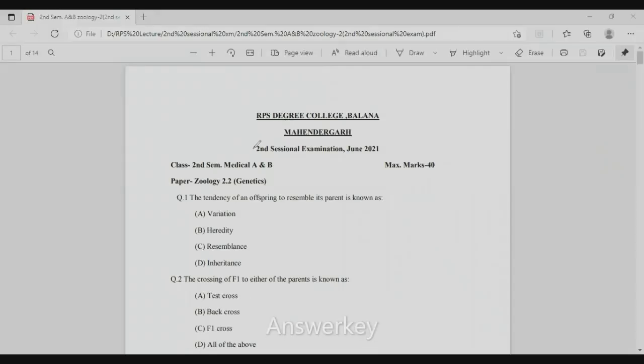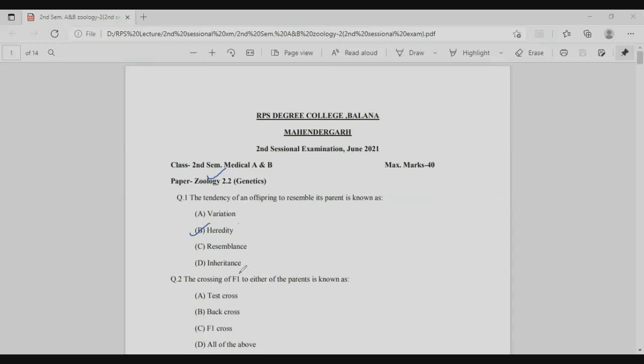Today we will discuss the second sessional examination, and the paper is Zoology 2.2, that is Genetics. The first question is: the tendency of an offspring to resemble its parents is known as? The right answer is option B, heredity, because in heredity the character is transferred from the parents to the offspring, so the offspring resembles its parents.